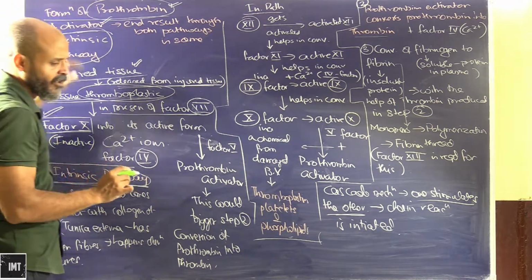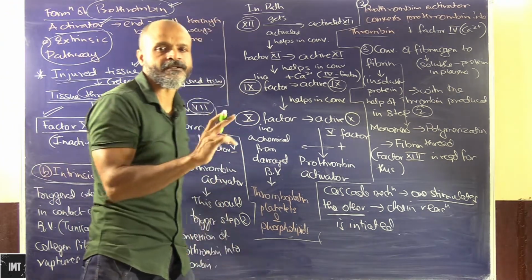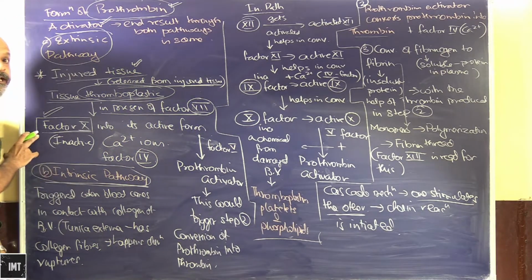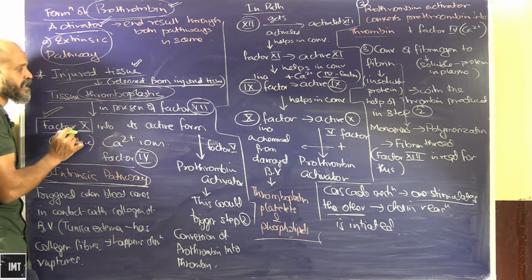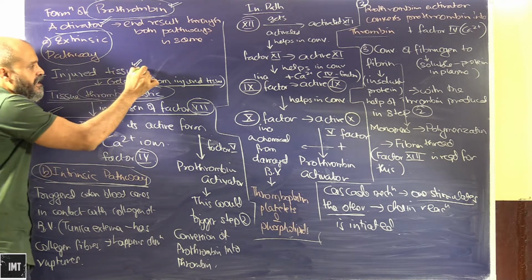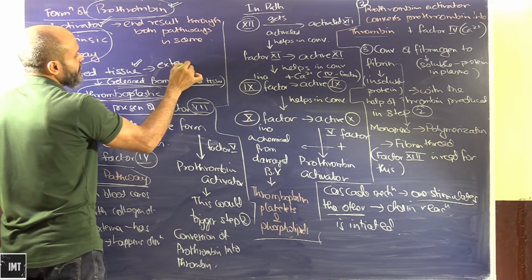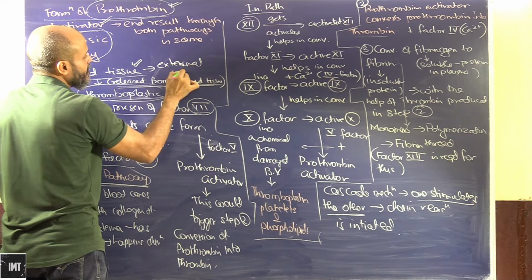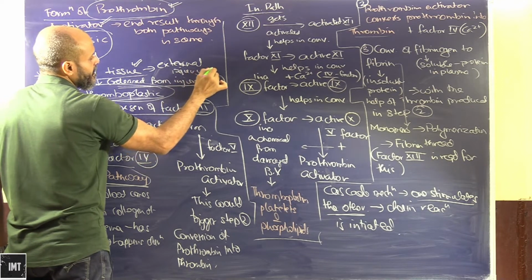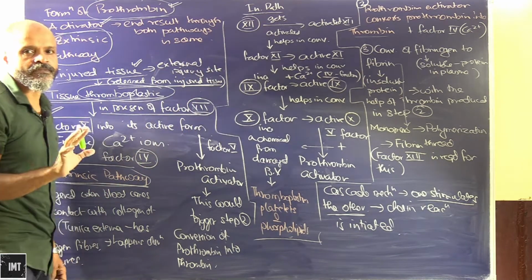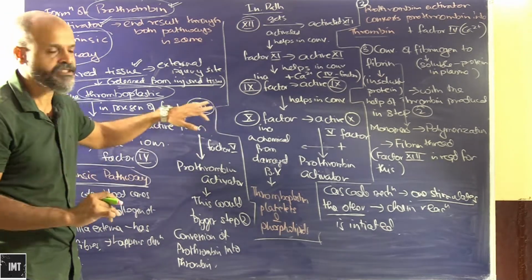As I said, all these factors are moving within the blood in an inactive form. So in the extrinsic pathway, let's say there is an external injury site, some place where we have received an injury.